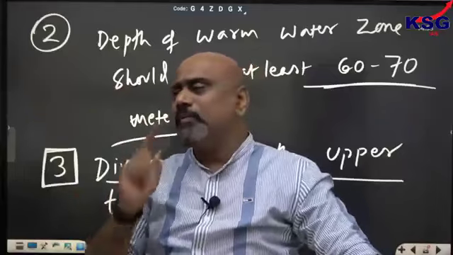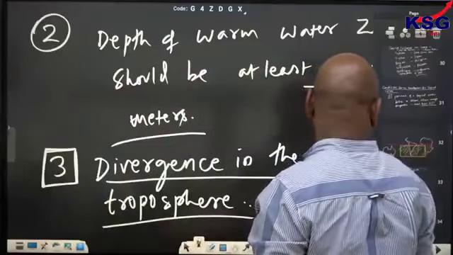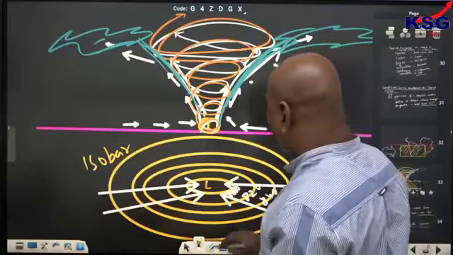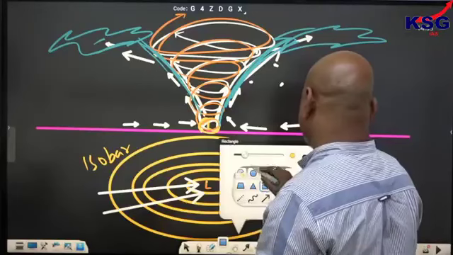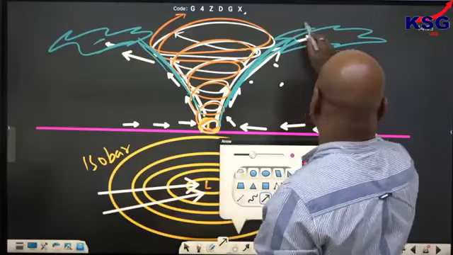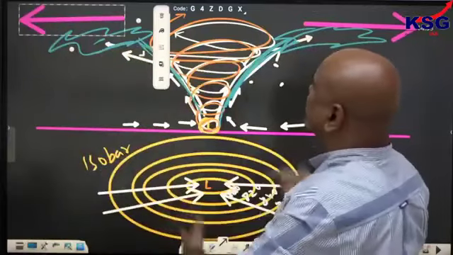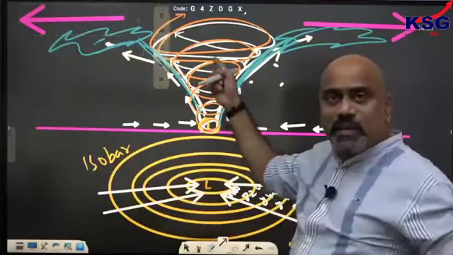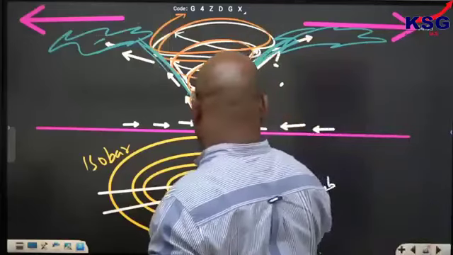The cyclone will be developed properly if you have proper divergence. In this case you see here, यहां पे अगर divergence हो रहा है, if there is divergence in this upper part, ऐसे diverge हो रहा है, then it will be easy for the development of a cyclone. Divergence in the upper air is very much necessary.